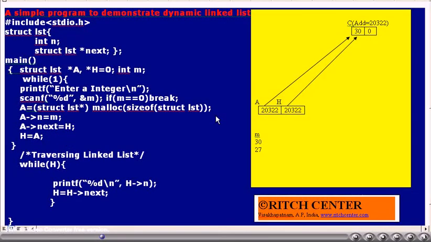Now both structured pointer variables a and h have the value 20322. That is, both of them point to the same structured variable, which is created dynamically with the help of malloc, and in that we have stored the integer number 30.